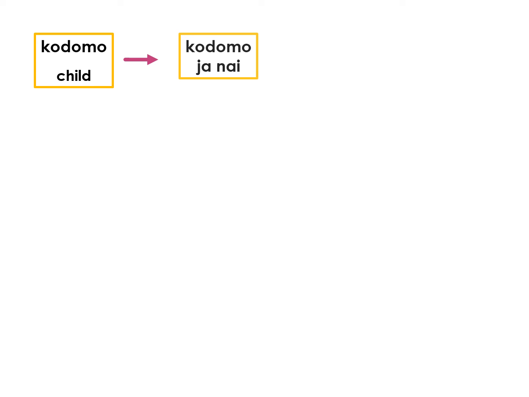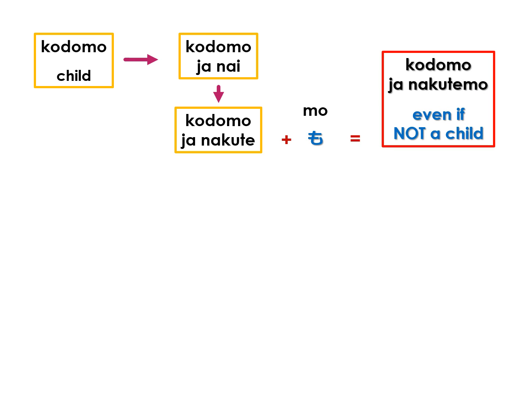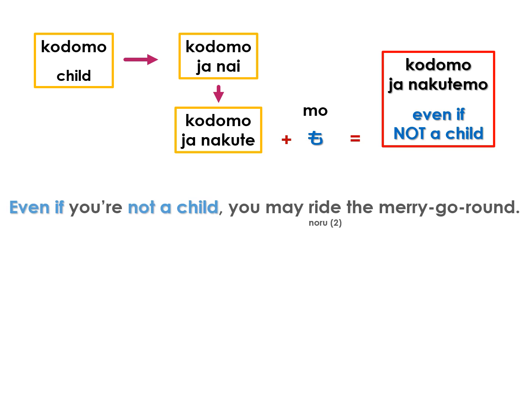Kodomo means child. Negating it forms kodomo janai or kodomo de wa nai. Negative te form is kodomo janakute or kodomo de wa nakute. Adding mo forms kodomo janakutemo or kodomo de wa nakutemo, which means even if it's not a child. Even if you're not a child, you may ride the merry-go-round.